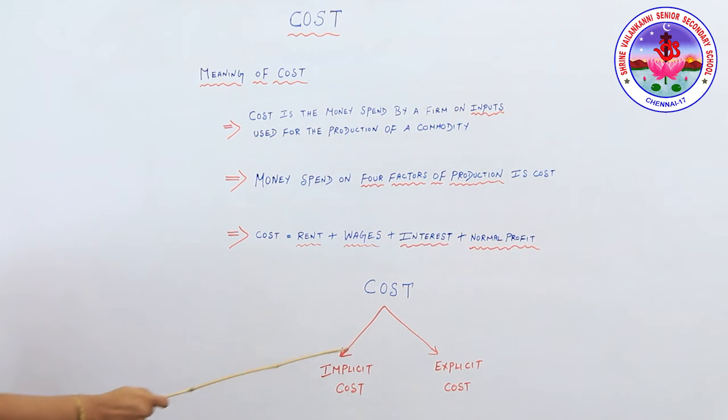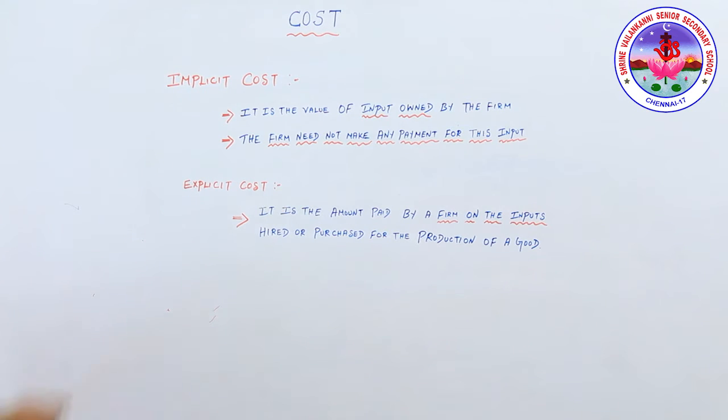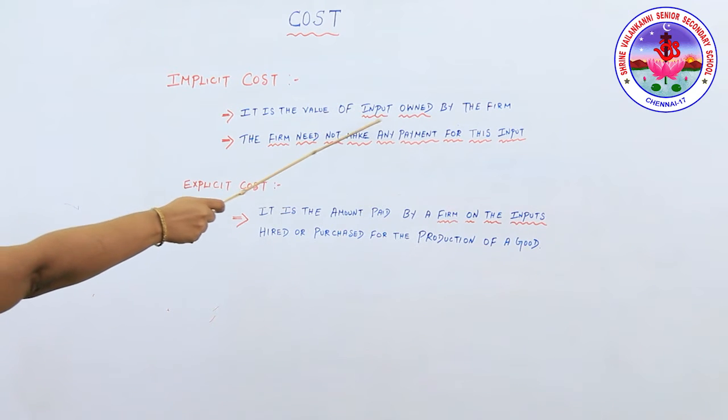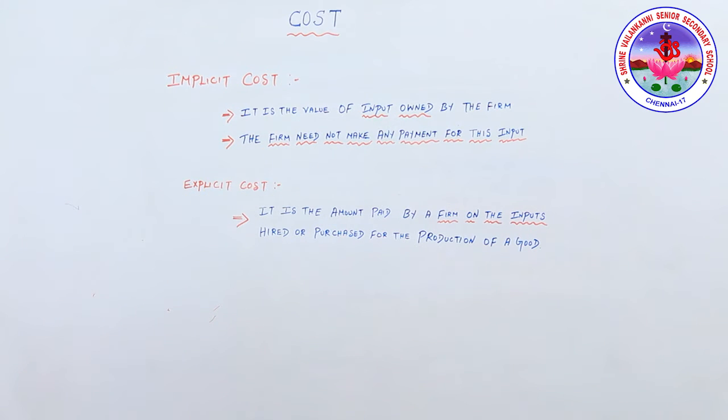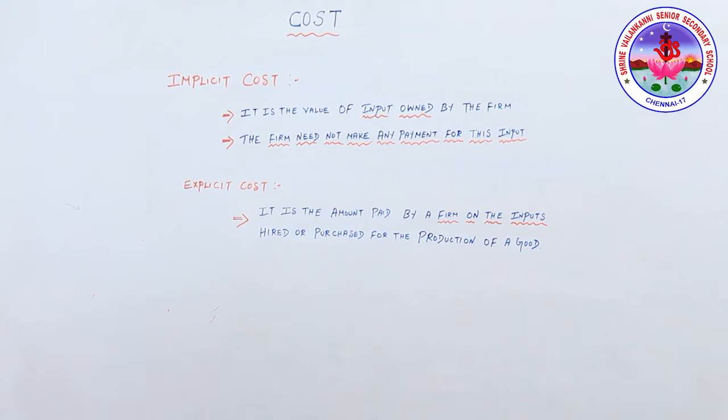Cost is a sum total of implicit cost and explicit cost. Let's start with what is implicit cost. It is the value of inputs owned by the firm, and the firm does not make any payment for these inputs. We are calling it an implicit cost.